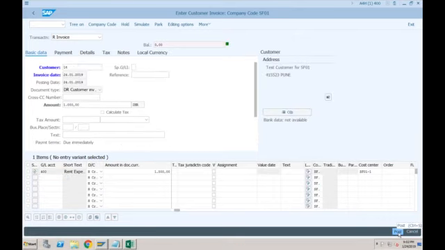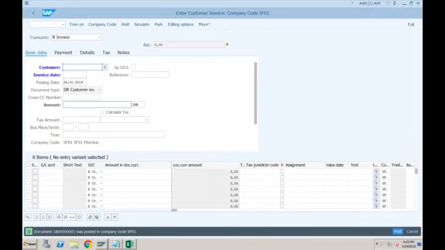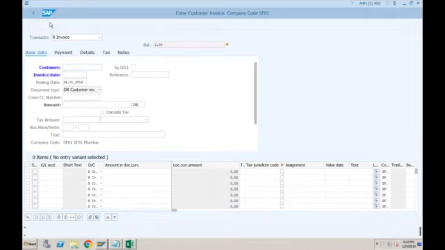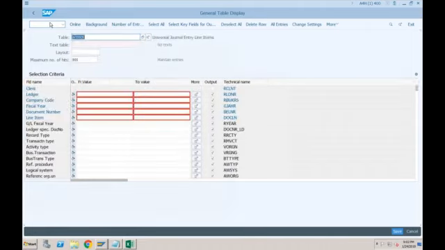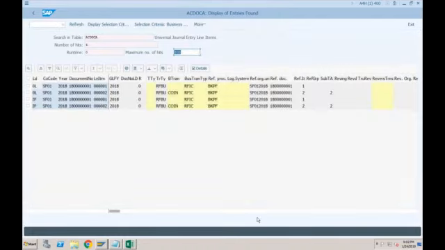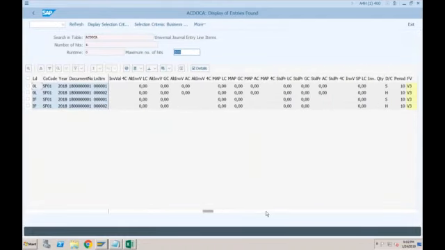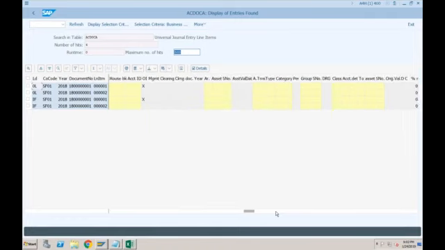Post. So 1801. No, it's still not getting picked.